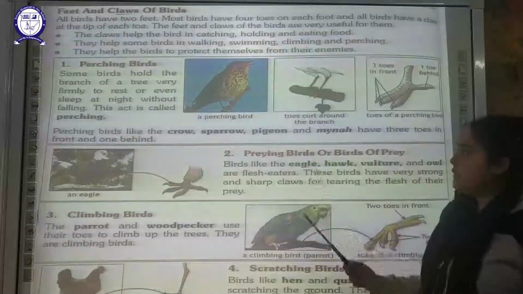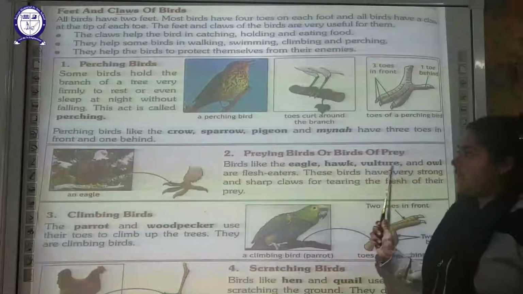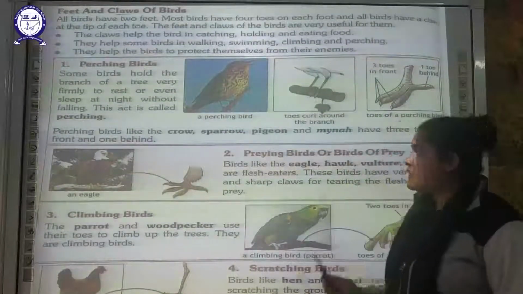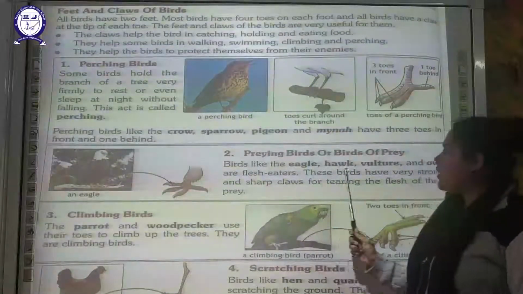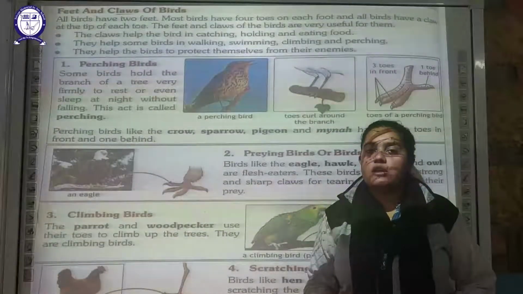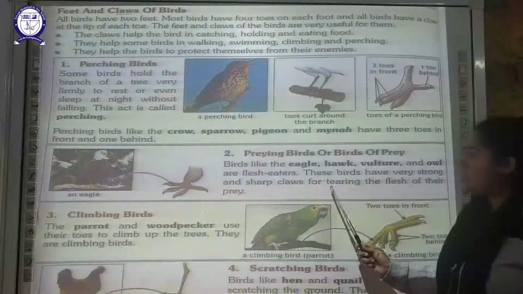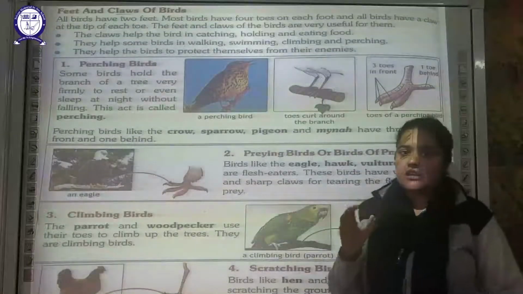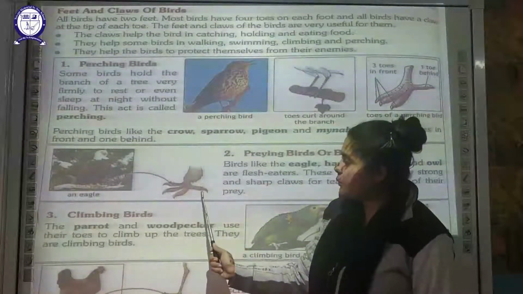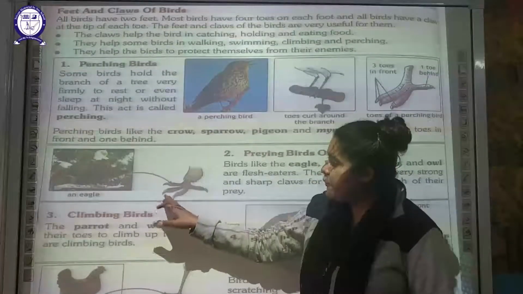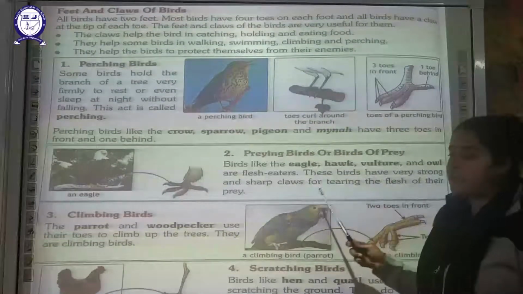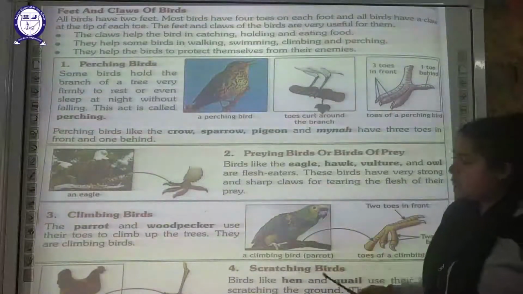The next is your birds of prey. We have discussed them earlier also with the types of beaks. These birds are generally your eagle, hawk, vultures and owl. They are generally flesh eaters. They are going to feed on small animals. In order to tear the flesh, they have these sharp claws. Similar to that, they also have 3 toes in front and one behind. They have sharp pointed claws so that they can tear the flesh of their prey.